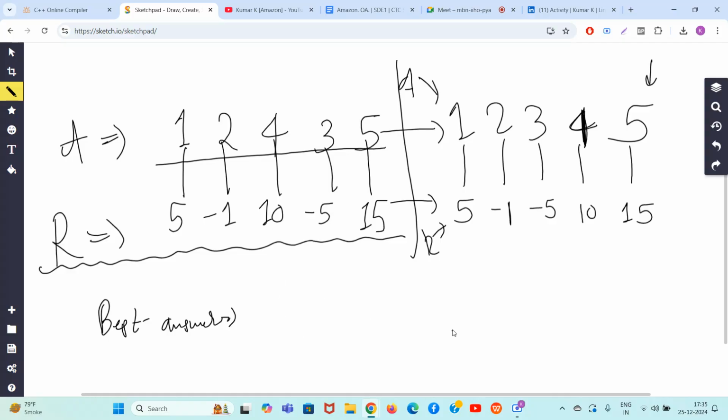What is another possibility? Let's say I say that minimum... This time try to find the best answer such that minimum is equal to 4. Minimum is the second last element of the sorted array. So guys,